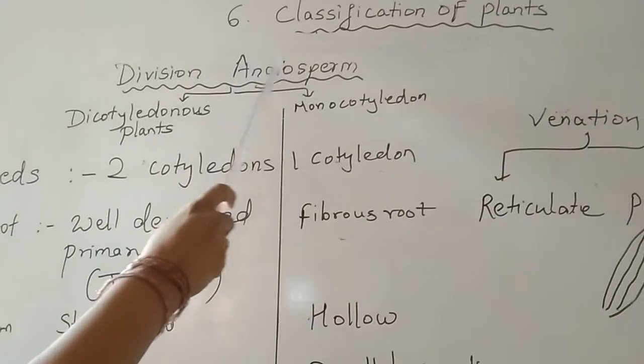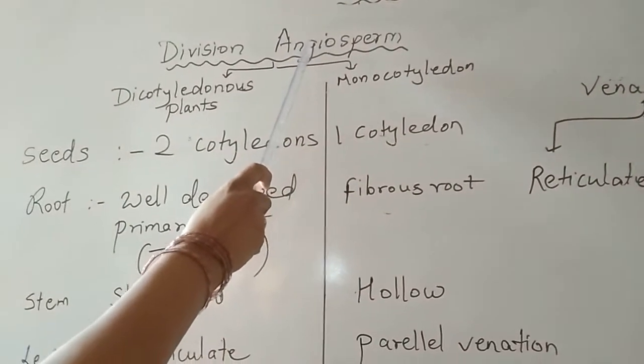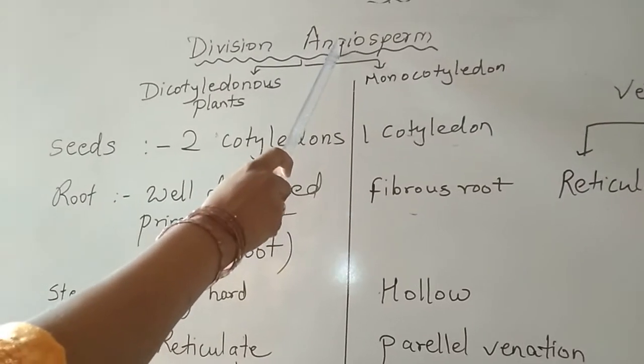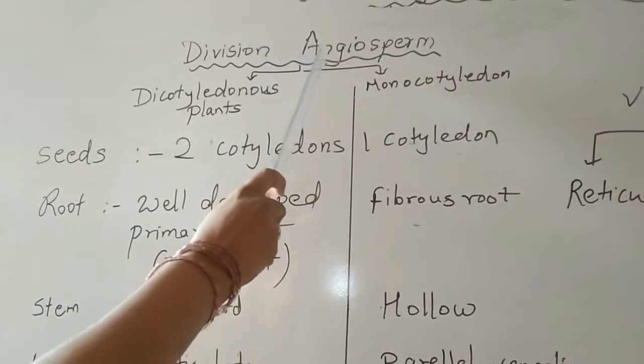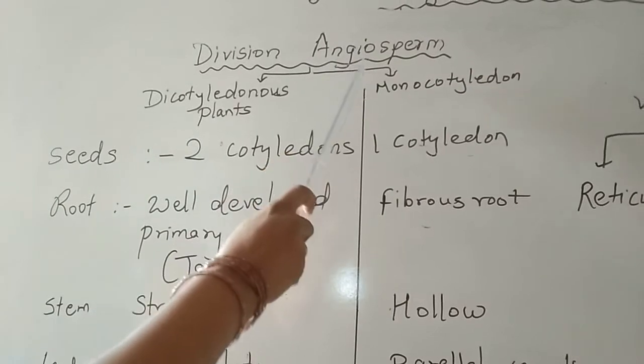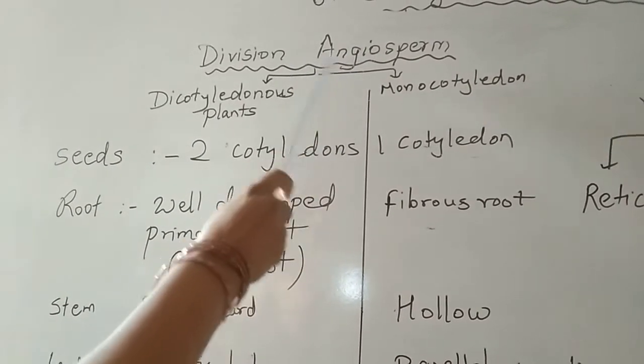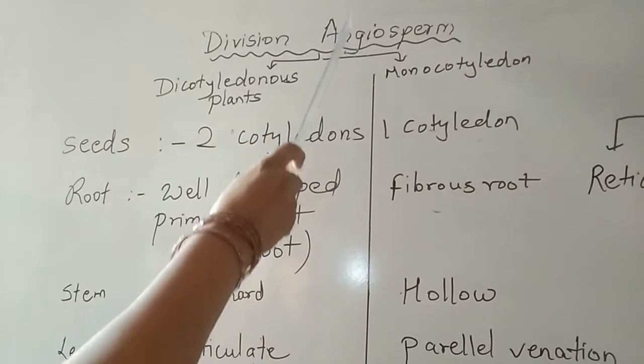Now what are the general characteristics of division angiosperms? Angiosperms, these are the flowering plants. Then flowers develop into fruits and seeds. And seeds are enclosed in the fruits. So seeds will be enclosed in the fruits, that is why they will come under angiosperms.